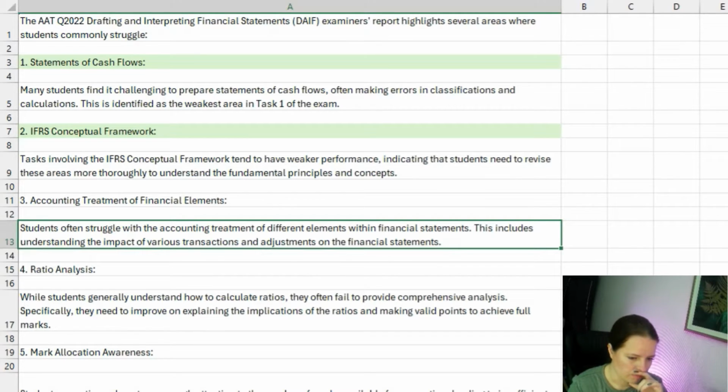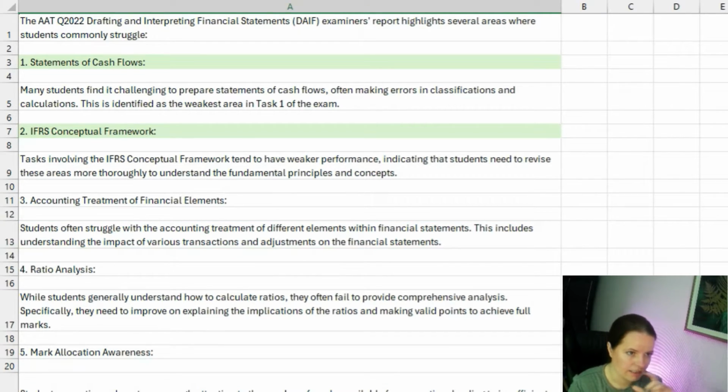Right, so here are the areas that students need to work on according to the examiner's report. So let's have a quick swig of coffee.